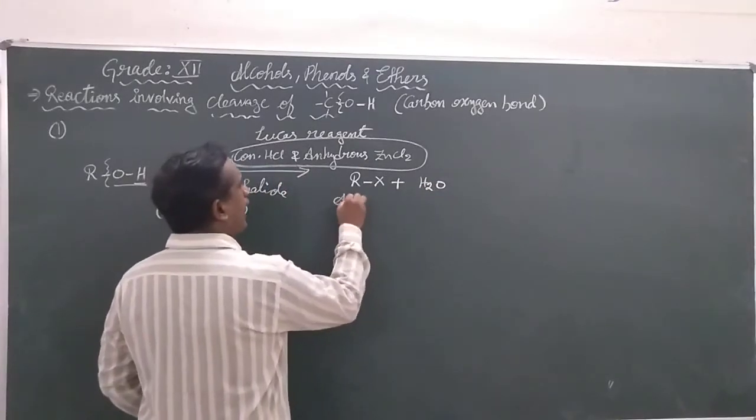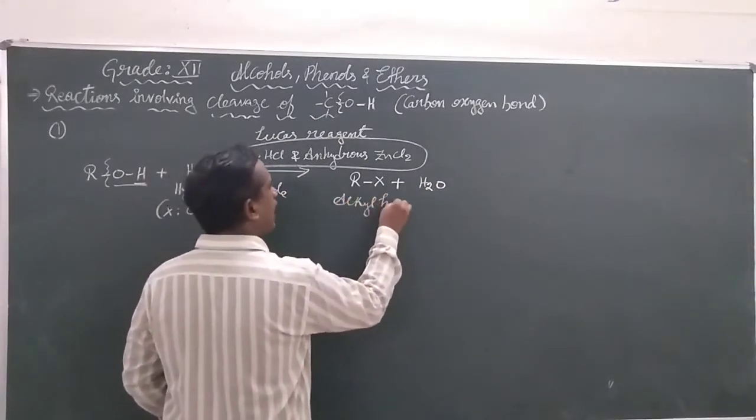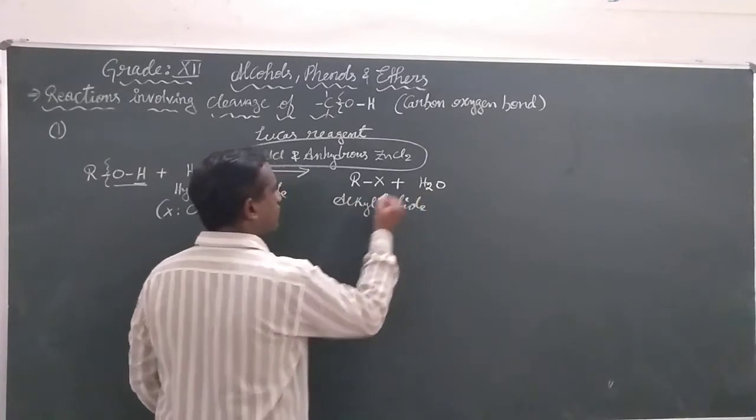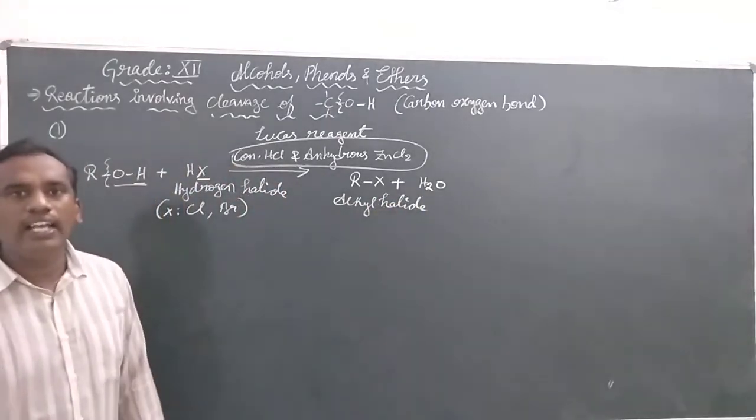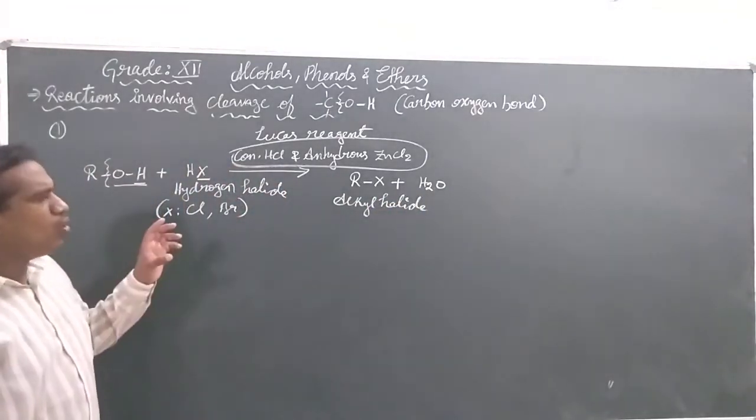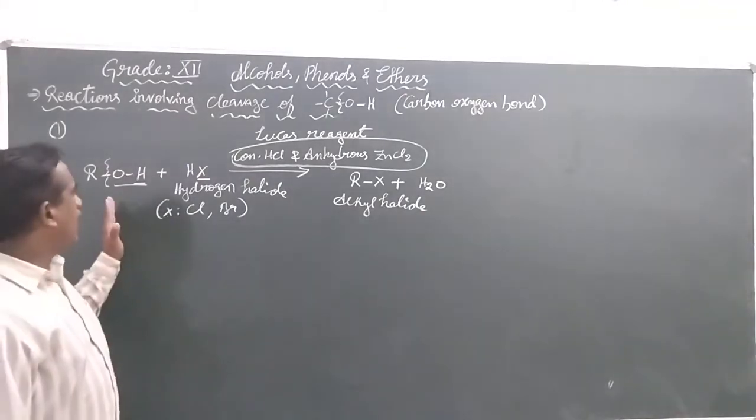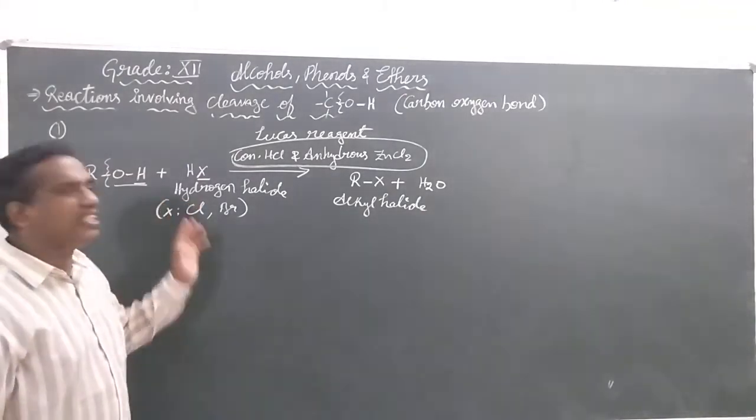It is called an alkyl halide. So the main thing is when alcohols are reacted with hydrogen halide,